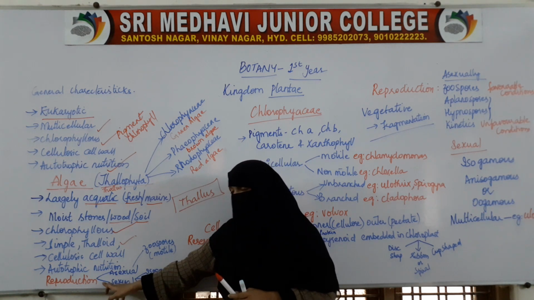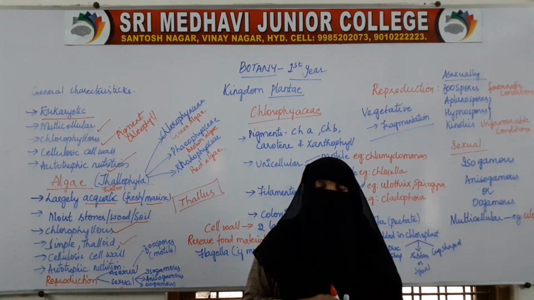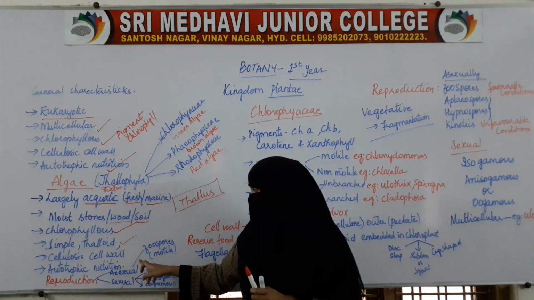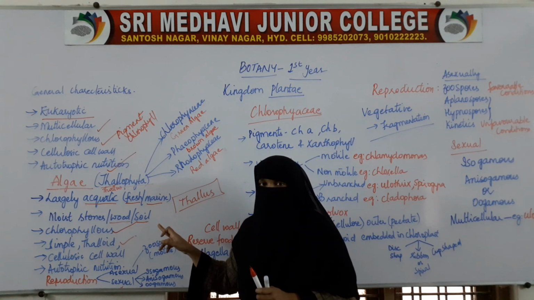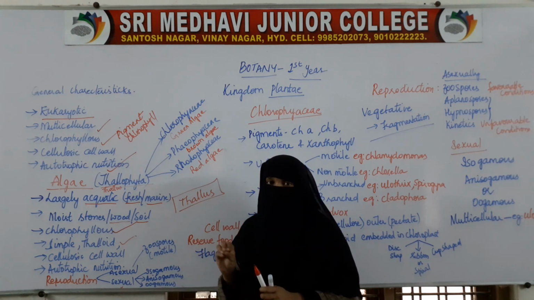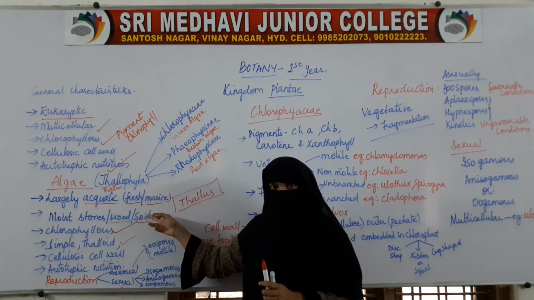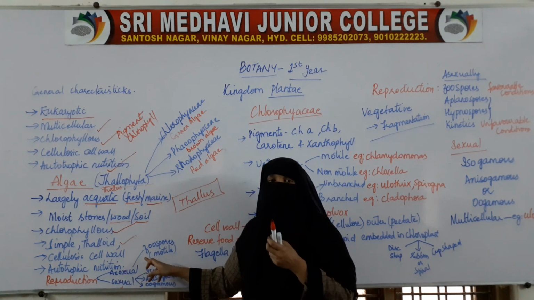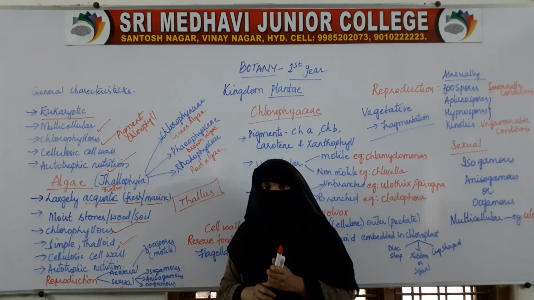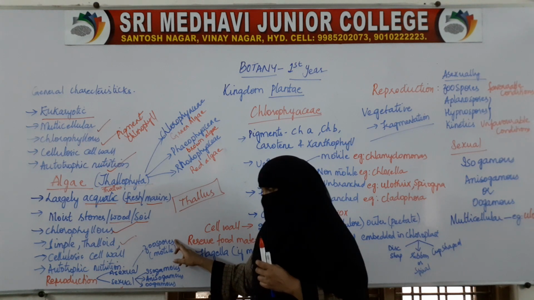And for the mode of reproduction, algae can reproduce asexually as well as sexually. Asexually, algae reproduce by the formation of spores. These are cryptogams, non-seed producing, but they produce spores for reproduction. So, in algae, asexual reproduction is by the formation of spores, mostly zoospores, which are motile spores.